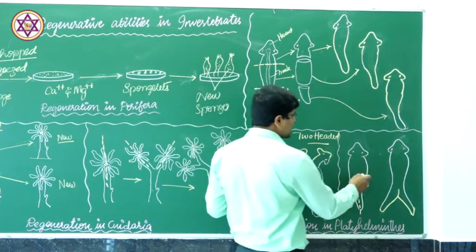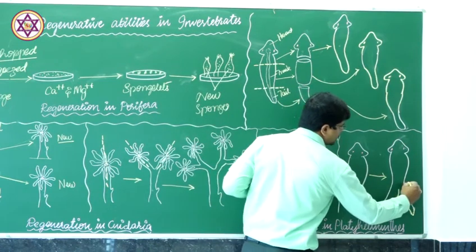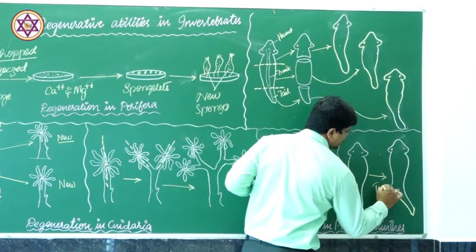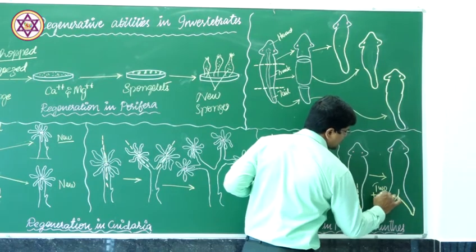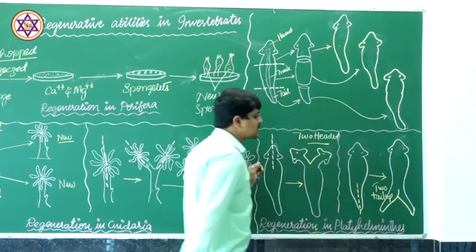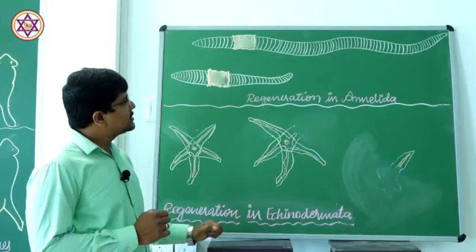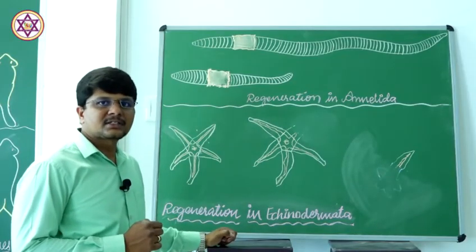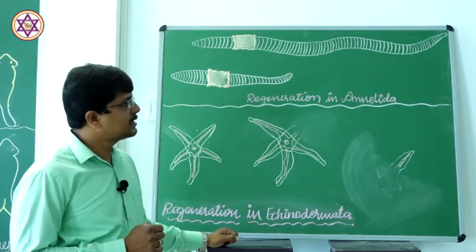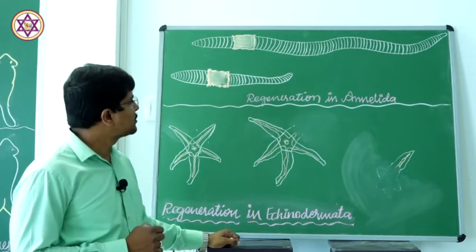Therefore, the resulting individual is a two-tailed individual. This is seen in the group Platyhelminthes. Regeneration in annelids is also seen. Some individuals of this group show regeneration.